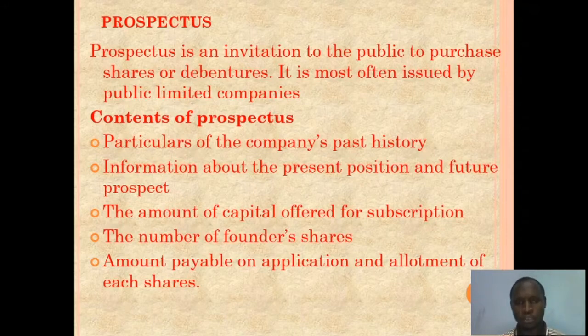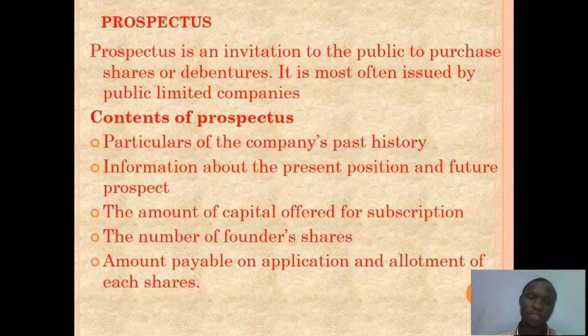Information about the present position and future prospects. Now let me put it this way. In the last class, I made mention of the fact that these companies publish their accounts. Now this gives the public a very good idea about their account, to know if the company is bankrupt, to know what they have in their account. So this information is very, very important.